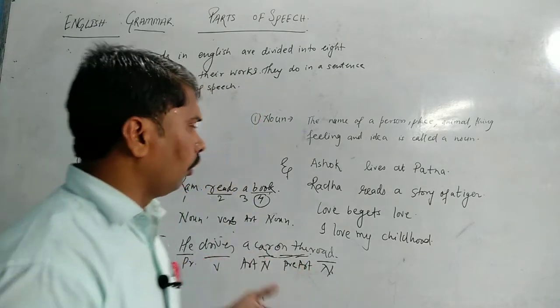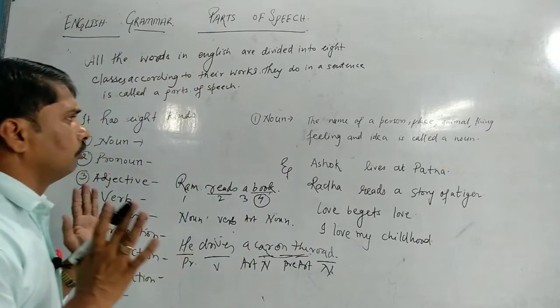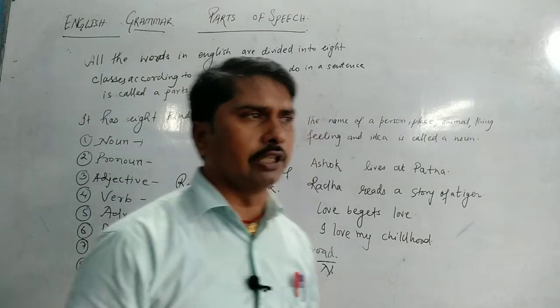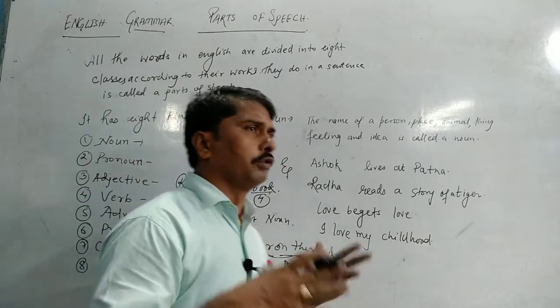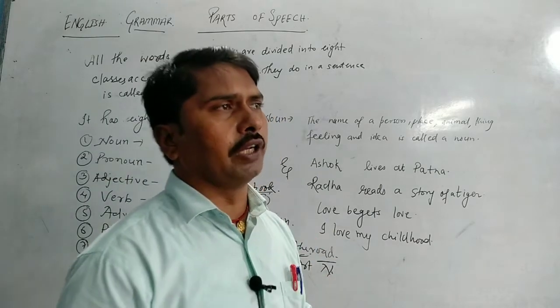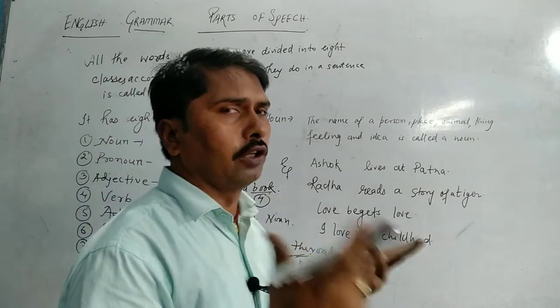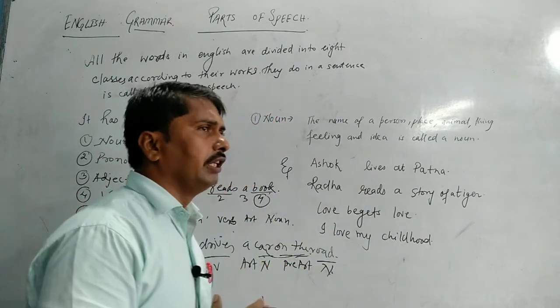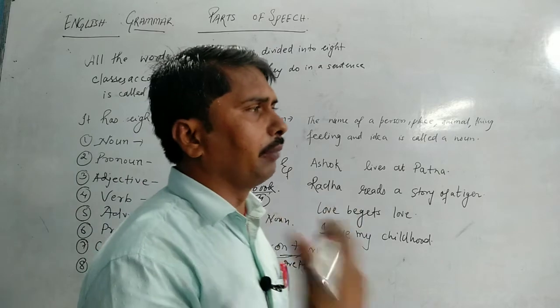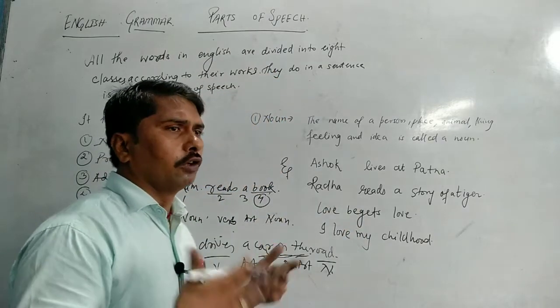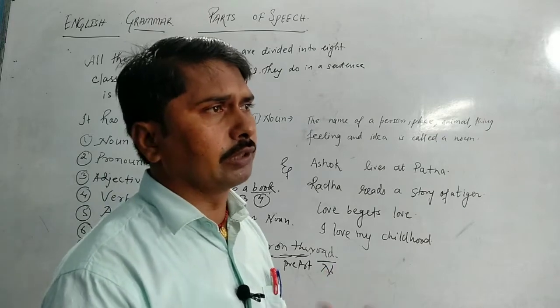So we'll know all these through definitions: what is a noun, what is a preposition, what is a conjunction, what is an interjection, and we will go through a few examples. Then only we can identify a particular word, because whenever we read any chapter or paragraph, although we read it, if we don't know the meaning, then it becomes a problem.